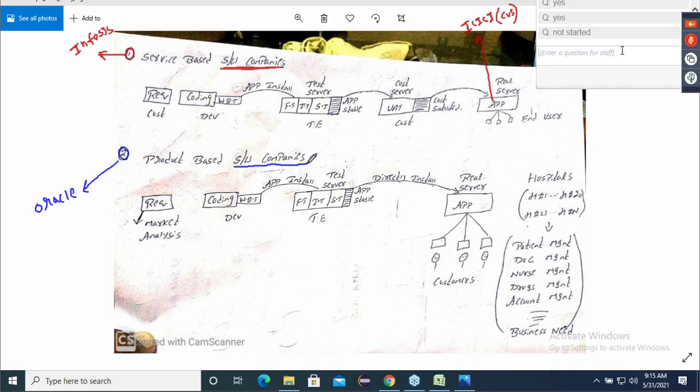Now I said Oracle has 1 lakh customers. Sorry, not customers, I'm sorry, 1 lakh employees are there, and suddenly the recession has come. Do you know the meaning of recession? I think one recession came in 2010, and one in 2001. Recession means no projects are coming into the software companies. I told you in the beginning also, all the projects we get are from the UK, the US, Ireland, Canada, and Australia. These 5 countries.